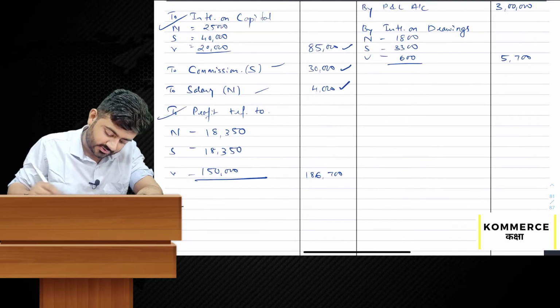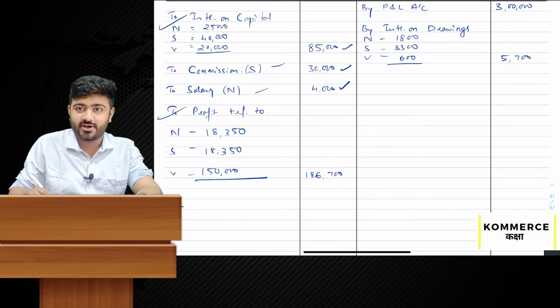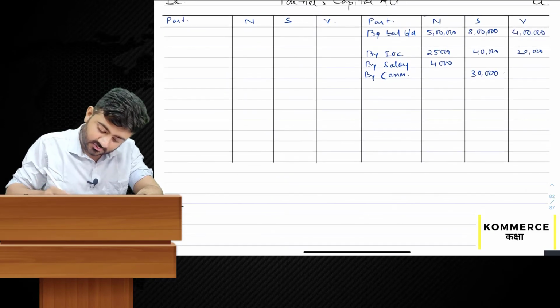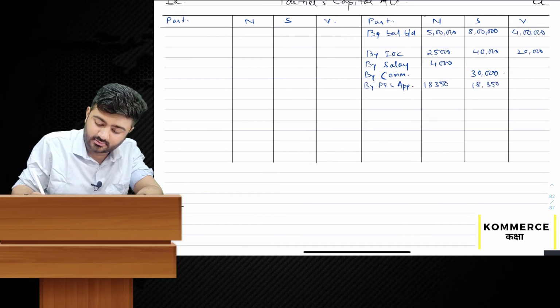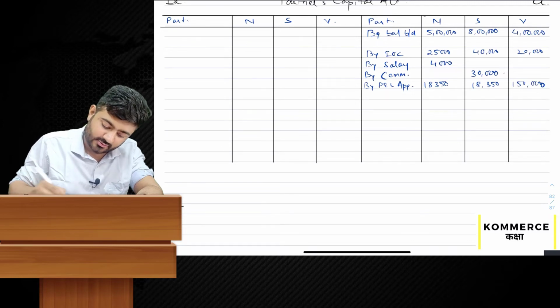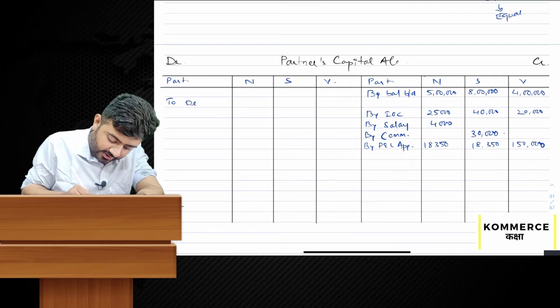Next, this profit, don't forget this profit: 18,350, 18,350 and 1,50,000. By P&L appropriation 18,350, 18,350 and 1,50,000.